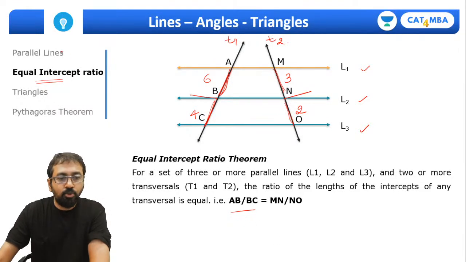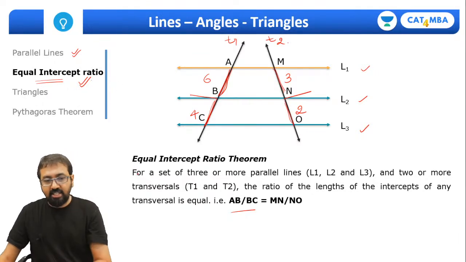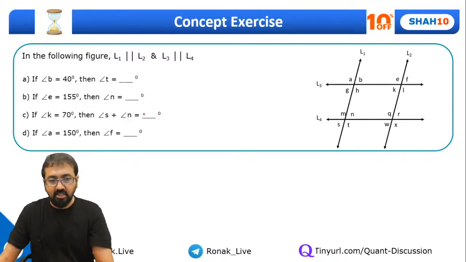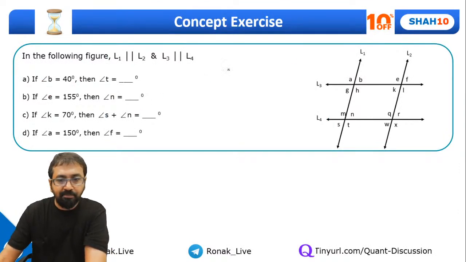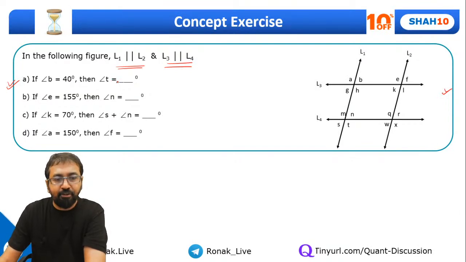Okay, so I hope you have understood this concept related to transversals and the equal intercept theorem. Okay, now let's go to the triangles, guys. Acha, before that we need to practice a few questions. So here are some questions. This is the figure. In the figure, L1 is parallel to L2 and L3 is parallel to L4. Can you quickly answer the first question? Angle B is 40. What is angle T? Everyone type your answer. What will be angle T?